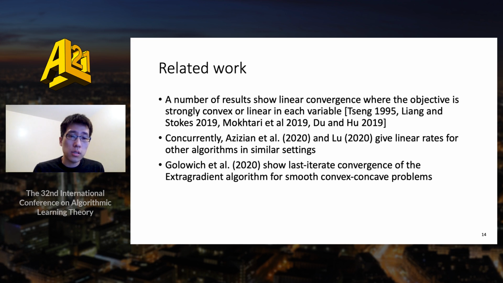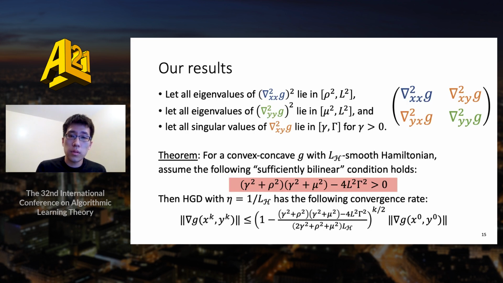Finally, Golowich et al. show last-iterate convergence of the extra gradient algorithm for smooth convex-concave problems. So these aren't linear rates, but they are in a much more general setting. In our work, we proved the first last-iterate convergence rates for the Hamiltonian Gradient Descent algorithm using some different methods compared to other work.